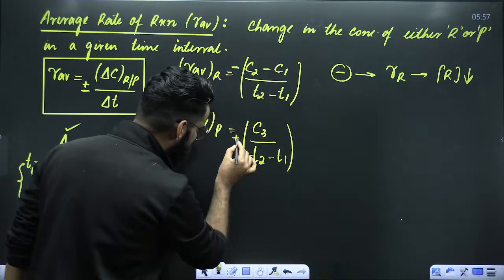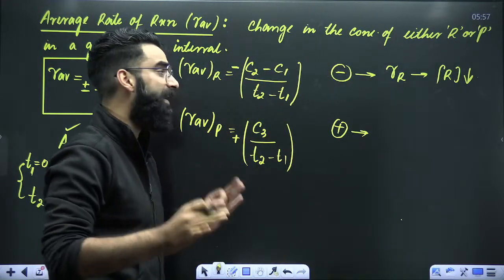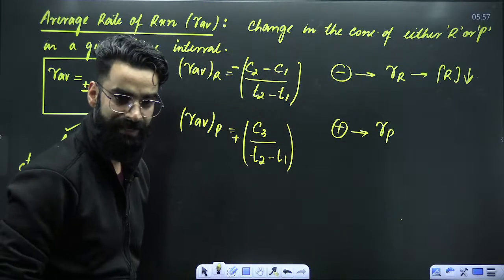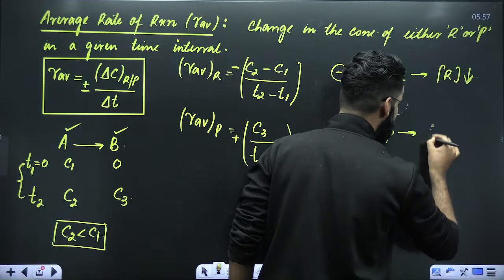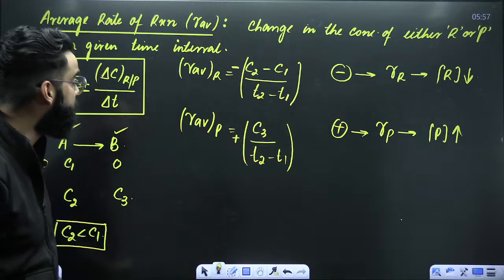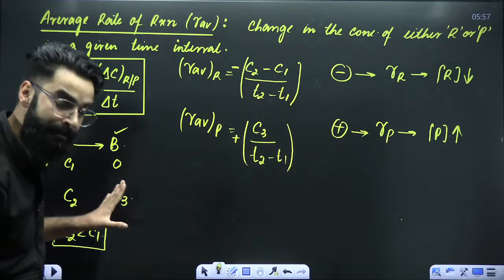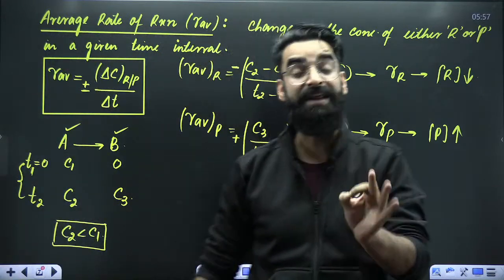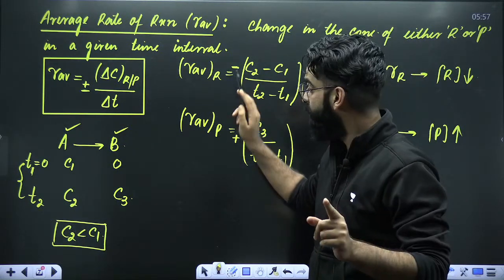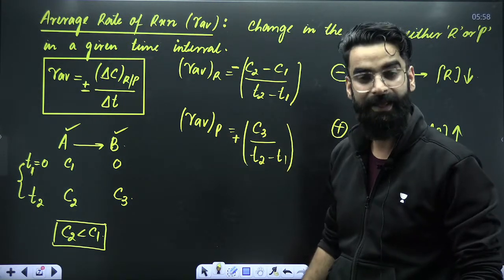In a similar way, this positive sign over here first of all signifies that we are calculating the rate of reaction with respect to products. And this positive sign also signifies that the concentration of product increases with time. So I hope you got to know why I mentioned positive and negative here. Whenever you want to calculate the average rate of reaction with respect to reactants, you'll be starting with a minus sign. Whenever you'll be calculating it with respect to products, you'll be starting with the positive sign. As simple as that.